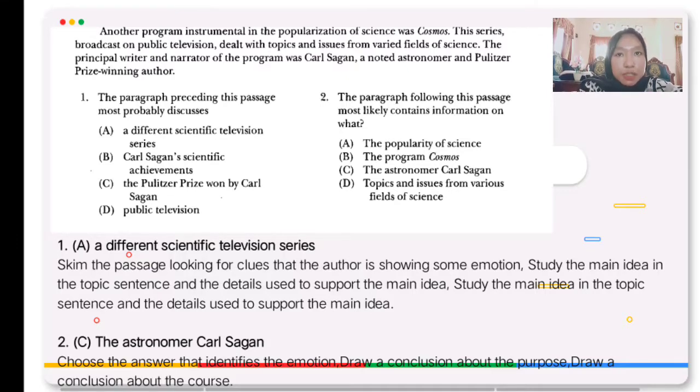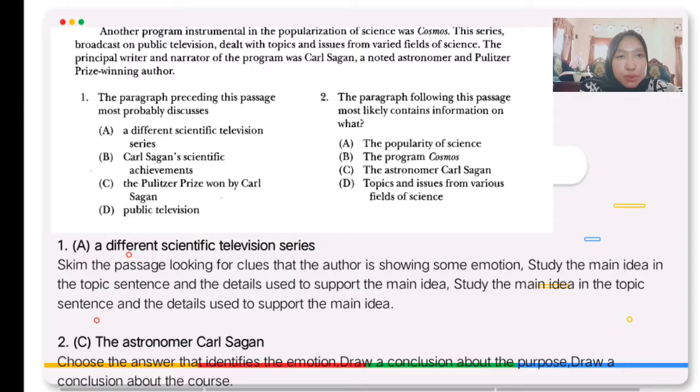Number 1. The paragraph preceding this passage most probably discusses: option A, a different scientific television series. B, Carl Sagan's scientific achievement. C, the Pulitzer Prize won by Carl Sagan. And option D, public television.